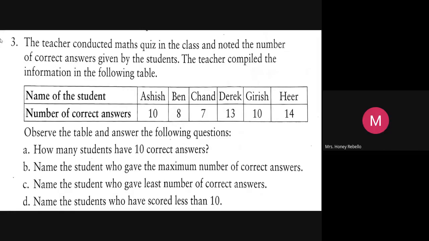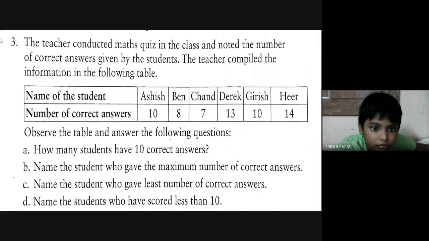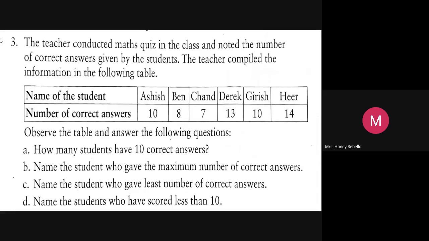Tridip, one minute. 2 of them got 10. That's right. How many students have 10? You have to write only 2. Okay, that's right. That means Derek got more than 10. One minute. I'm not giving you the answer. Wait, I'll give you. Second one.